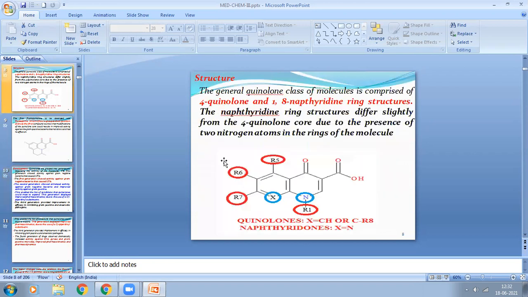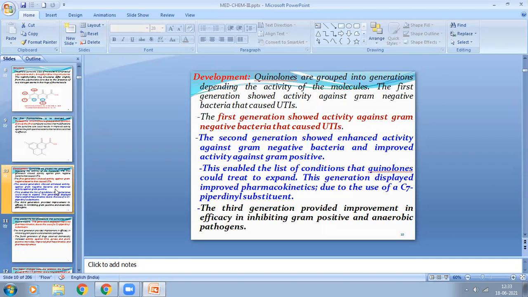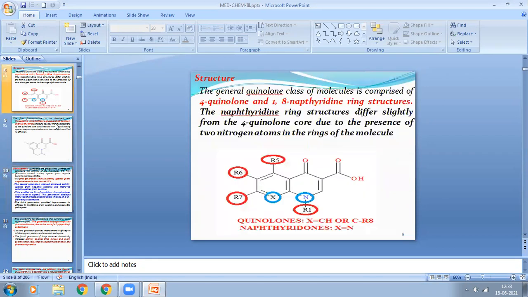At the C6 position, here in case of R6, a fluorine group is there. You see here, C6, the fluorine group is there. So it will show the activity against the gram-negative bacteria. But if you introduce the piperidinyl functional group as R7, it also shows the activity against the gram-positive bacteria.